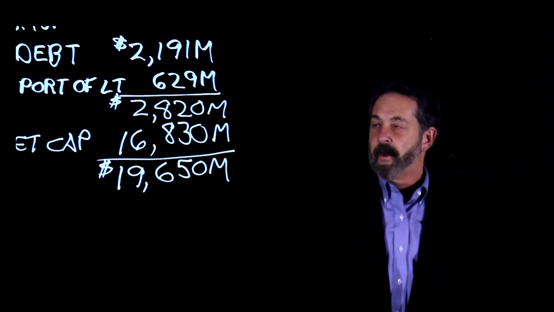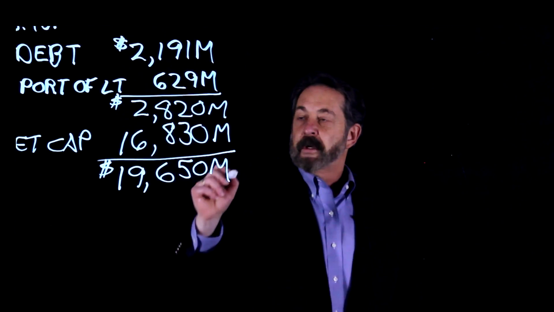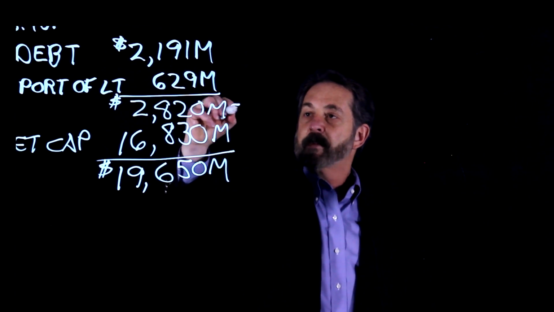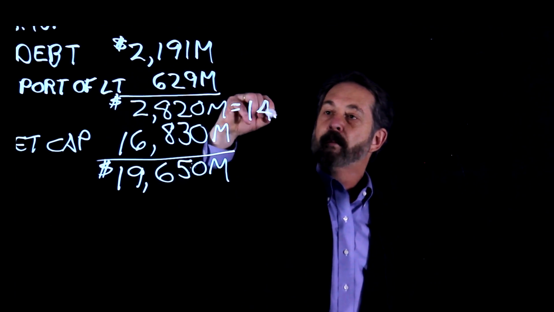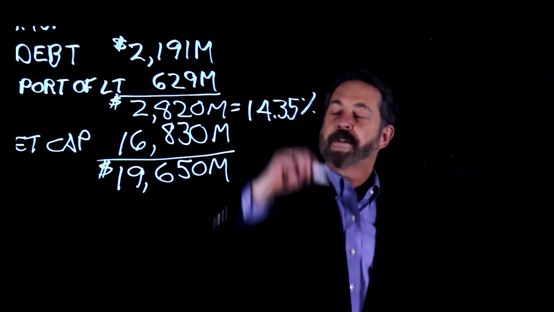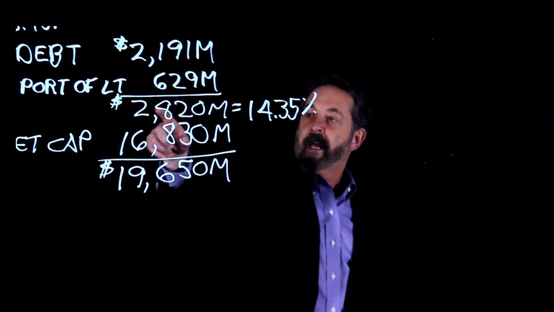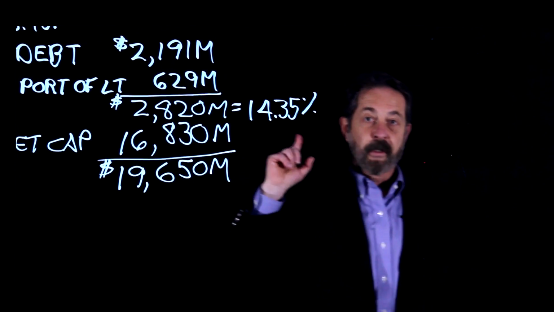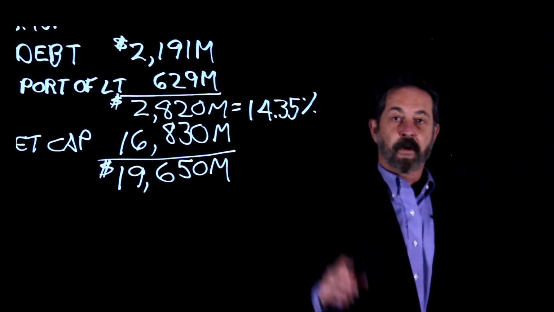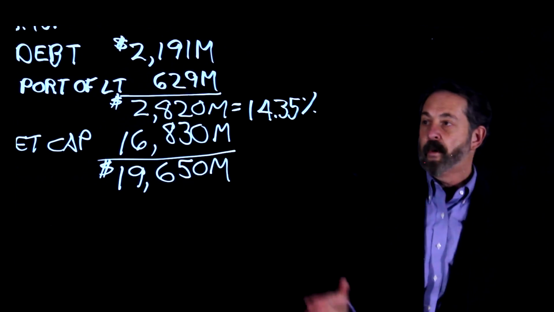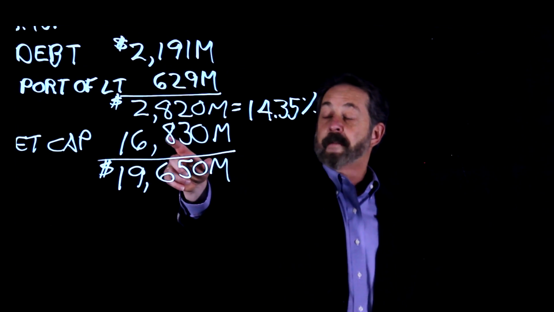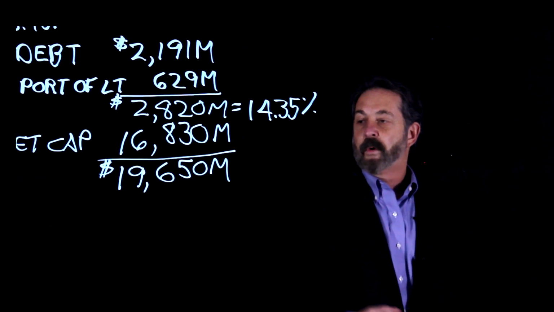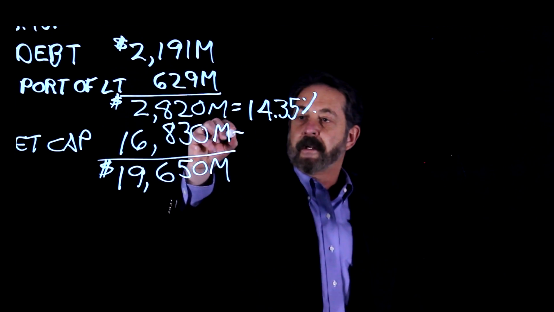Well, this is pretty simple. $2.8 billion divided by $19.65 billion comes out to exactly 14.35%. Once again, the way you do it, $2.8 billion divided by $19.65 billion comes out to 14.35. Try it. You'll see. Don't take my word. The market cap of the equity, 16.83 divided by 19.65, it's just the difference.